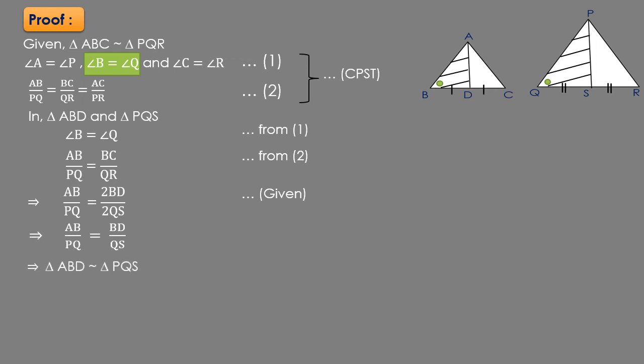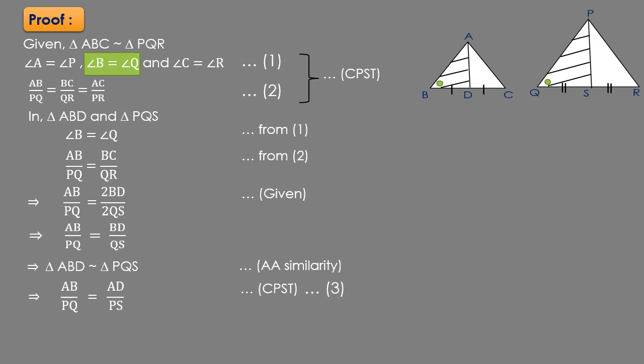So we can say that triangle ABD is similar to triangle PQS by the side angle side similarity criterion. As these two triangles are similar, all the corresponding sides are in proportion. So we can say AB upon PQ is equal to AD upon PS. This we can write because they are corresponding parts of the similar triangles, right? Let us call this equation number 3.